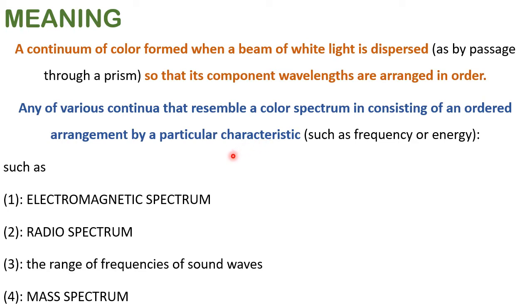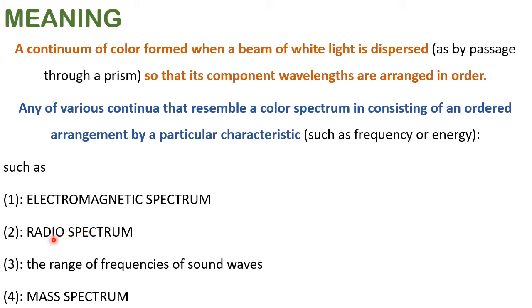But here we use spectrum in science, whether it is physics or chemistry. Spectrum is the orderly arrangement of colors. In the spectrum, there are varieties, types of spectrum: electromagnetic spectrum, radio spectrum. Here, depending upon the frequency, sometimes AM, sometimes short wave, medium wave, we can classify the radio programs.